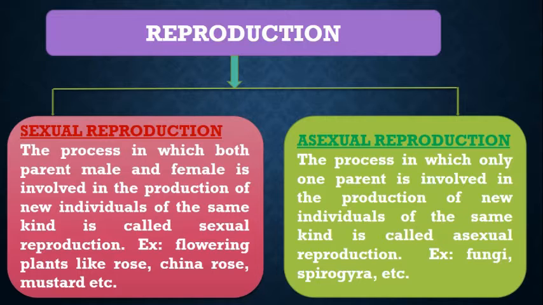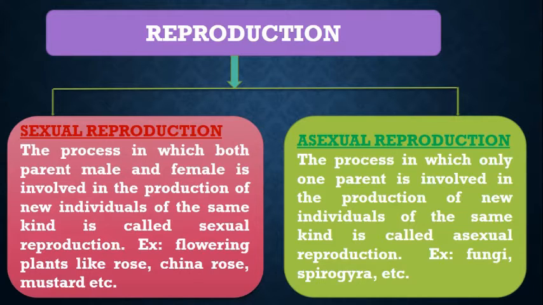Sexual reproduction is a process in which both male and female parents are involved in the production of new individuals of the same kind. For example, if you see flowering plants like the rose, China rose, mustard, papaya, lily, all these plants are showing sexual reproduction.